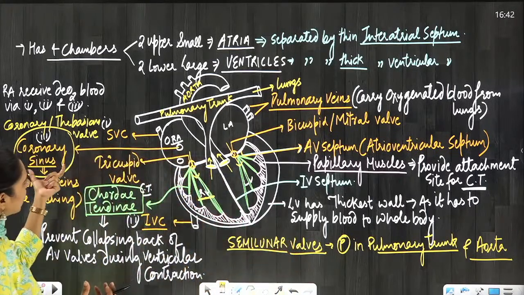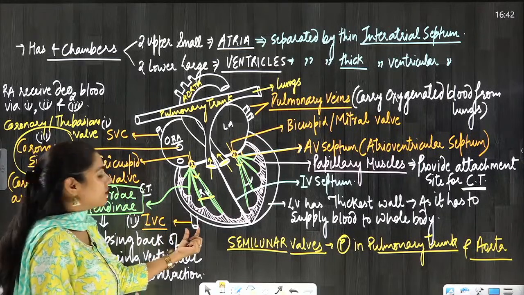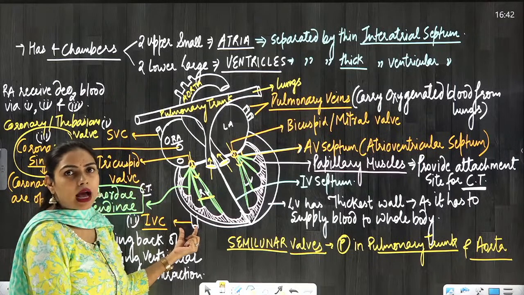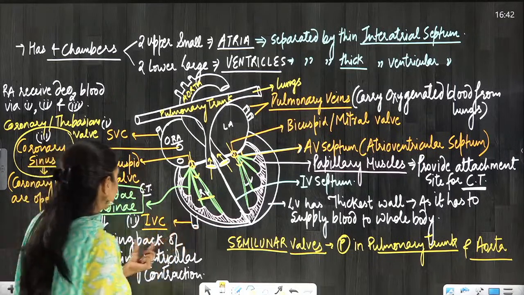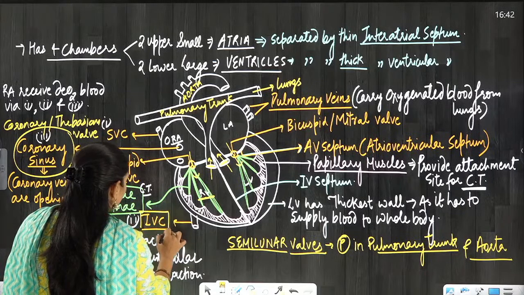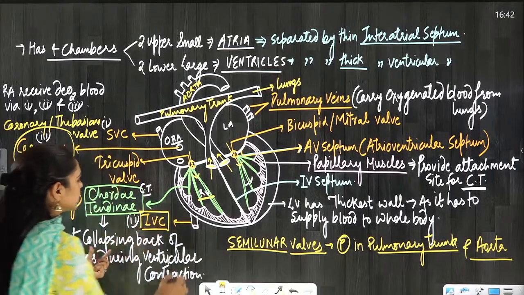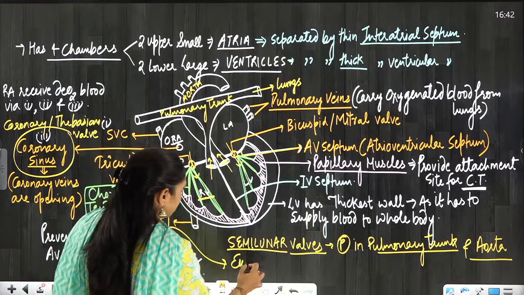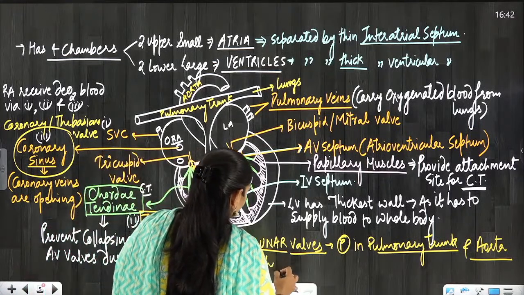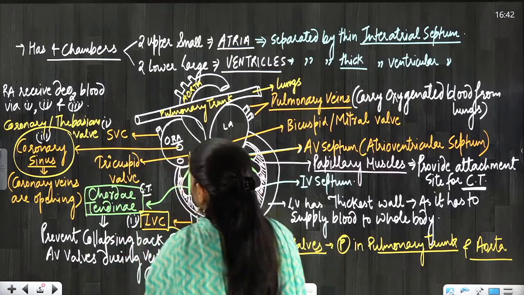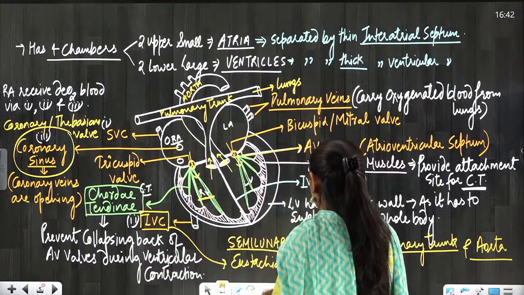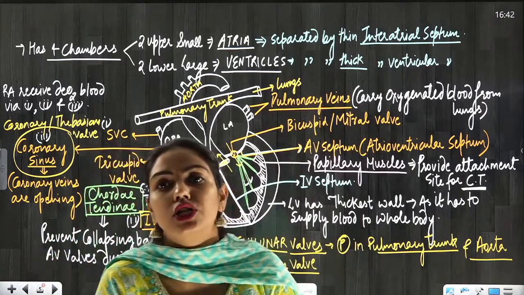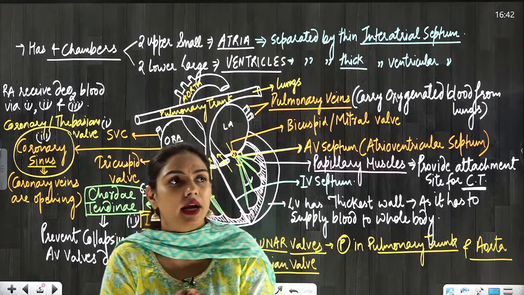There is another valve present in the inferior vena cava, because backflow of blood can occur there also. That is the Eustachian valve. Okay everyone, so all these valves, what is their function? To prevent backflow of blood.